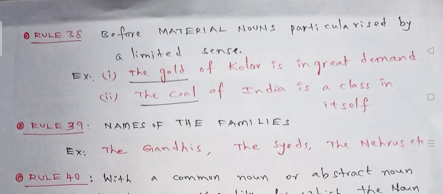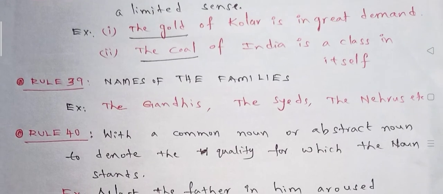Second one: the coal of India is a class in itself. Here the material noun coal is particular to a certain country, that is India. So here the material noun is used in a limited sense. So we keep the definite article the before that material noun. Rule 39: before the names of the families.